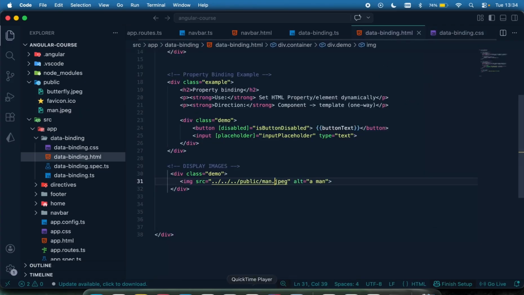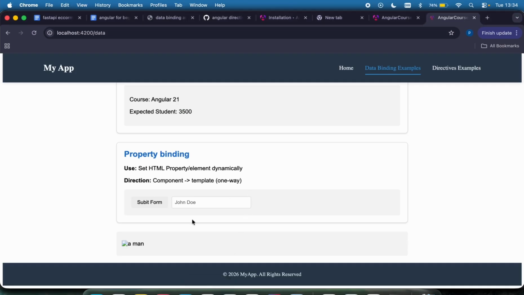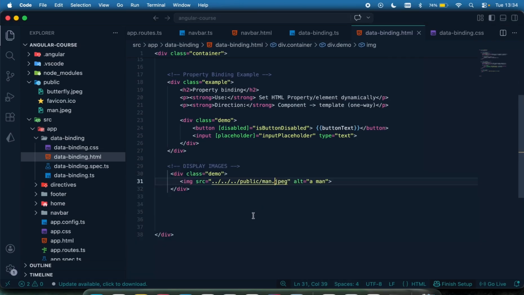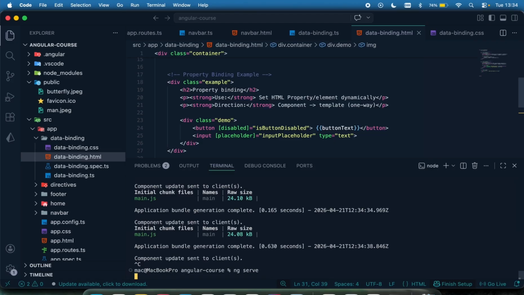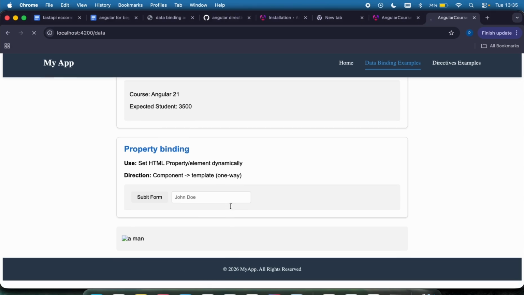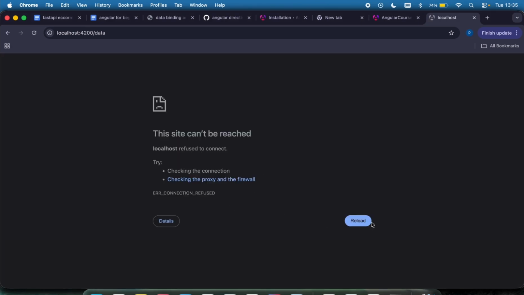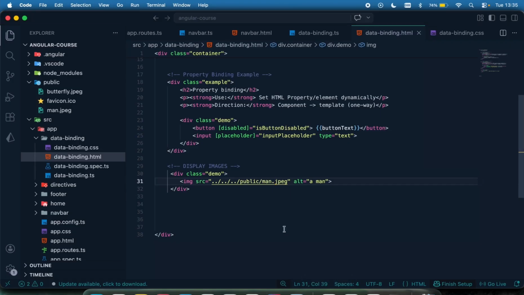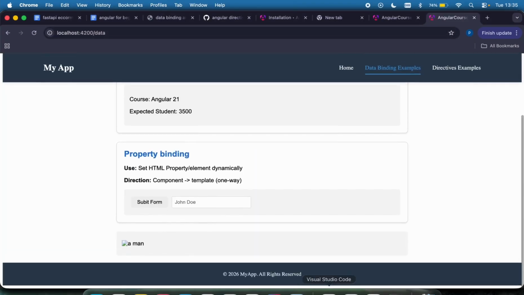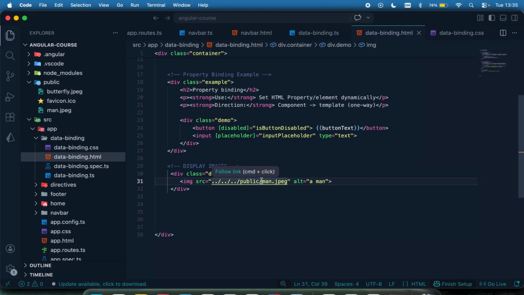Okay, let me just see. Again, this is expected to work. Let me see. Okay. Let me just restart. Okay, so that didn't show up. Okay, I think my app is not running correctly. Let me see. It's running now. Oh yeah, okay, so that didn't show up. Okay, so let me just stick back to this.